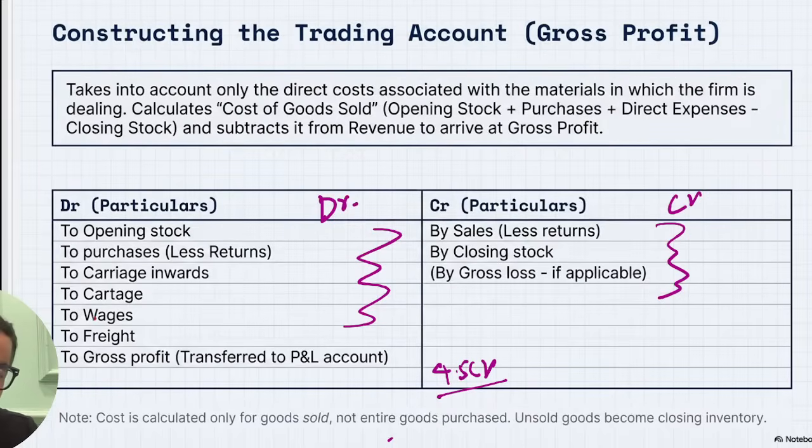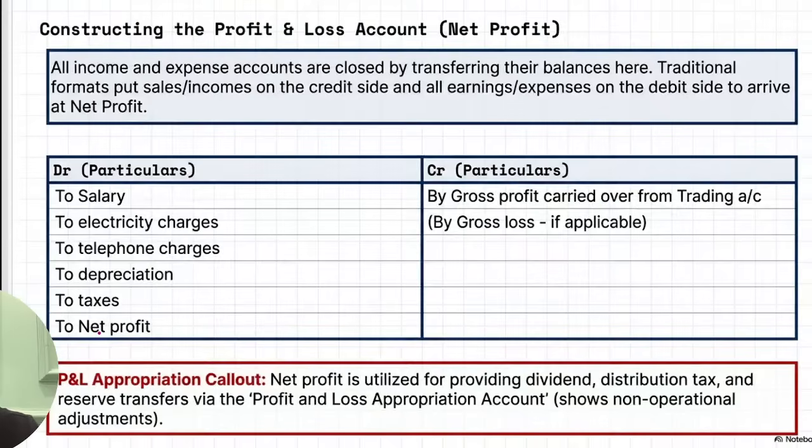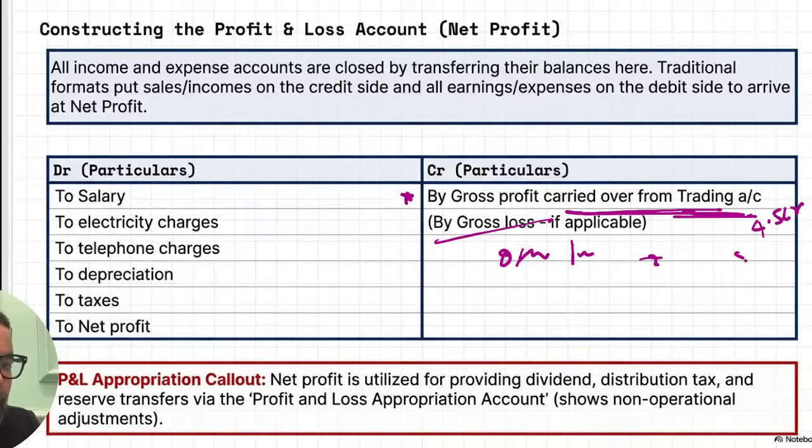So this gross profit is transferred to the profit and loss account, 4.5 crores, then both will be equal. So we will be transferring it here. What we have mentioned first is gross profit carried over from the trading account. So gross profit we have carried over from the trading account is 4.5 crores. Other income, this is not applicable here. Other income is 50 lakhs, and here all the indirect expenses. If it were a loss, you would start with this side. Other expenses, indirect expenses are 2 crores. So net profit is 3 crore rupees in this particular business.